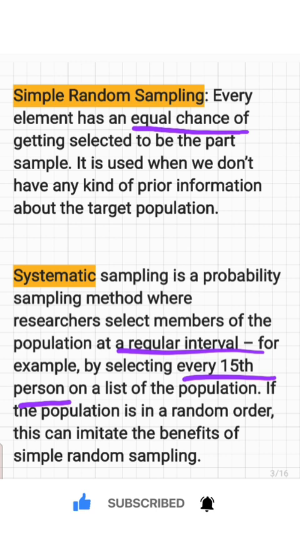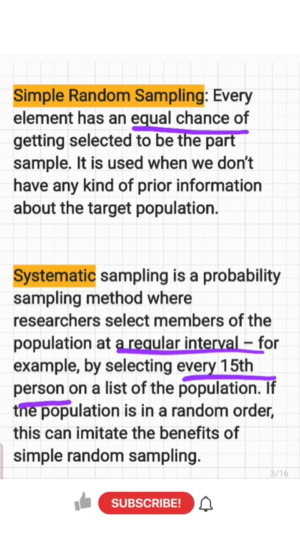And simple random sampling means that every element has an equal chance of getting selected to be part of the sample. That means each and every item of the population or universe has an equal and independent chance of being included in the sample.